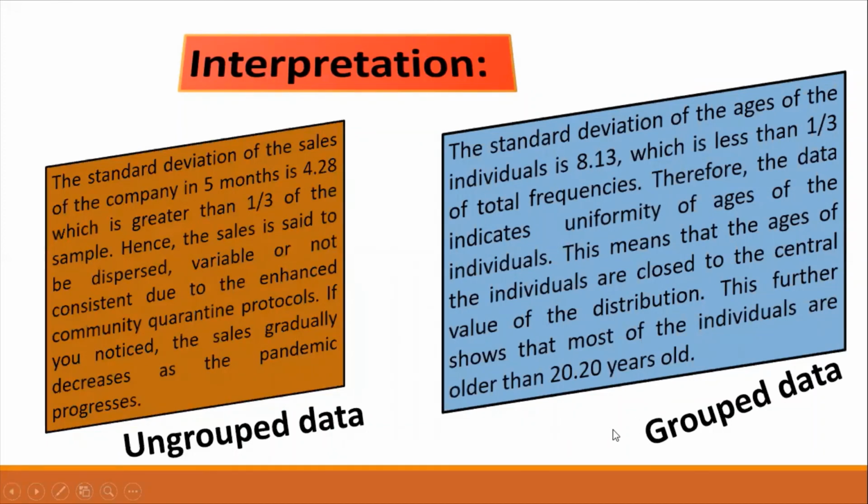Suppose there are two values of the standard deviations to be compared. The smaller the value of SD or standard deviation, the better. That means that the scores or the measurements are clustered around the mean, or it is more homogeneous than the other one, or it is more uniformly distributed. So having 2 or 3 standard deviations to be compared with the same unit of measurement, then we choose the smaller value of SD because it gives us a better interpretation or conclusion.